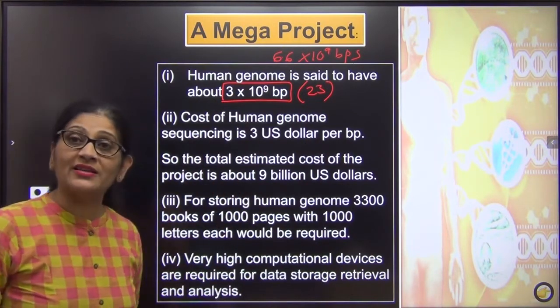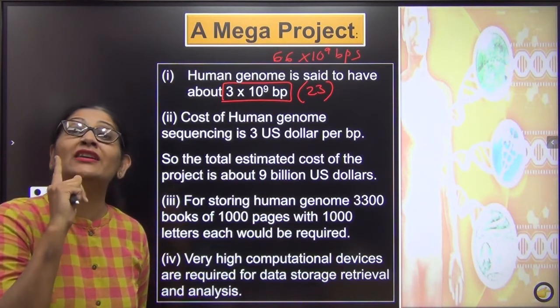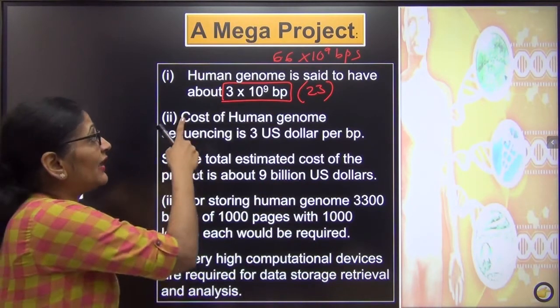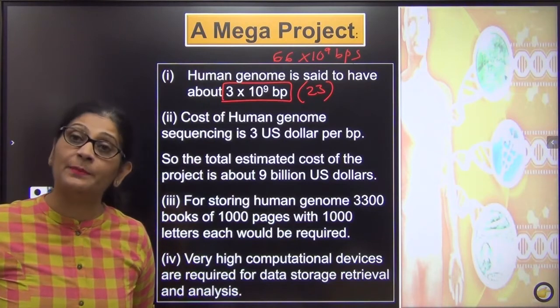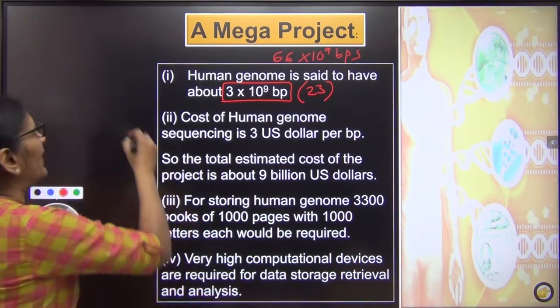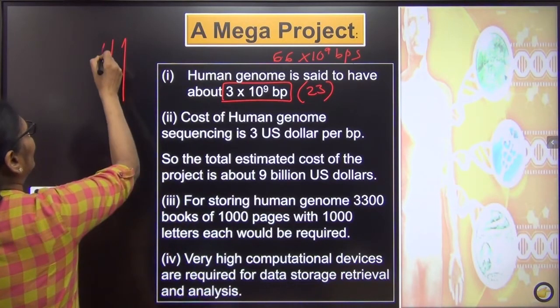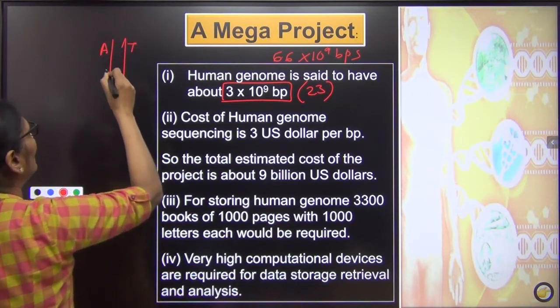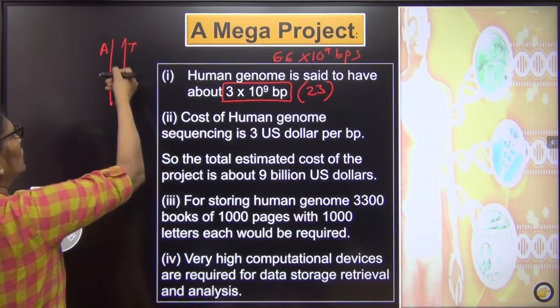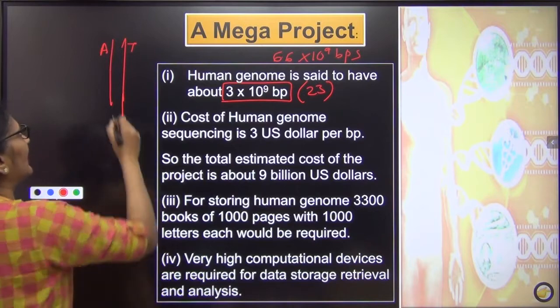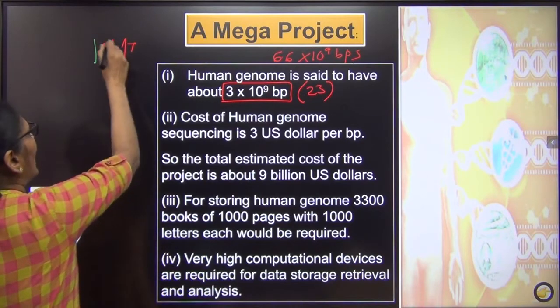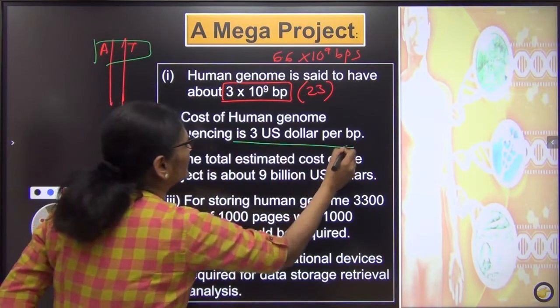Now you can imagine the cost of deciphering one nucleotide. हमारा 3 into 10 to the power 9 न्यूक्लियोटाइड पेयर्स के हम बने हुए, and the cost of finding one base pair, like if here there is A and there it is T, this is just my DNA and I just want to know what are the nucleotides which make up this DNA. The cost of just finding one base pair was $3.